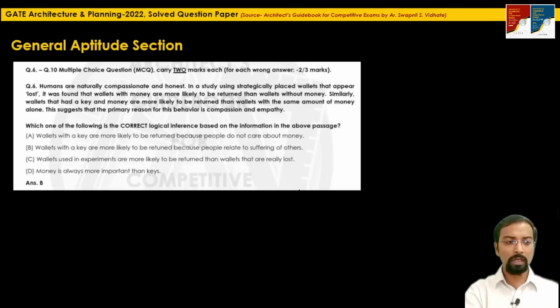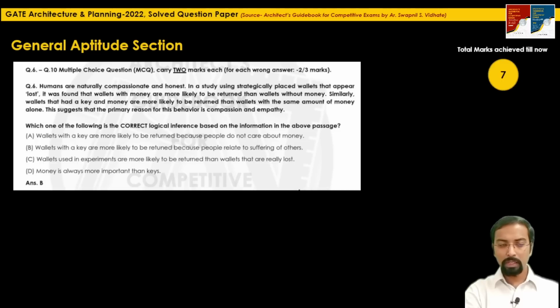So here sentence B is the most suitable one based on the paragraph and what inference they have drawn in option B. So a simple sentence, just simple grammar, you have to analyze the paragraph and decide which one is the suitable option. So here this is a 2-mark question. So total marks we have achieved, 7 marks.